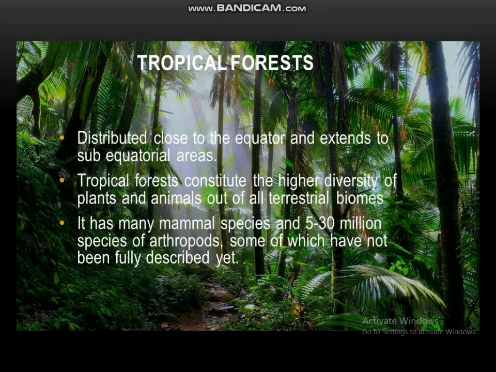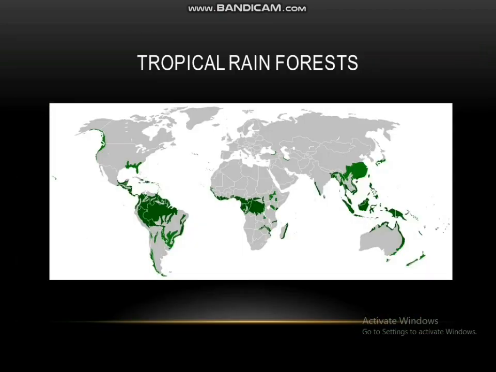Tropical forests are distributed close to the equator and extend to sub-equatorial areas. Tropical forests constitute the highest diversity of plants and animals out of all terrestrial biomes. It has many mammal species and 5 to 30 million species of arthropods, some of which have not been fully described yet. There are 2 types of tropical forests, and they are tropical rainforests and tropical dry forests. The largest rainforest found on Earth is the Amazon, which is found in America.